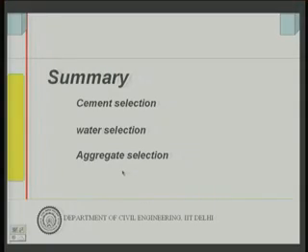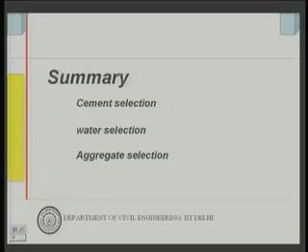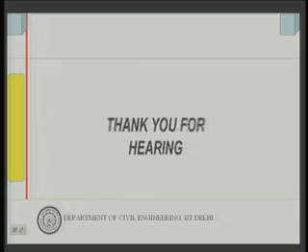Well, what have we seen so far? We have seen cement selection, how you go about selecting cement. Then we have also seen how you select water, the contaminants in water, and lastly we have looked into aggregate selection and admixture selection. That is the first step in concrete making; you select the materials, but once you have decided, the next step is of course to go for designing the mix. Okay, I think this summarizes our discussion on concrete material selection. Thank you.